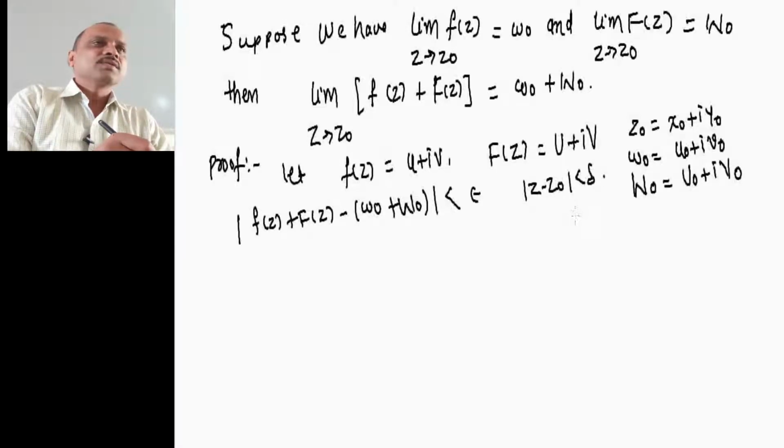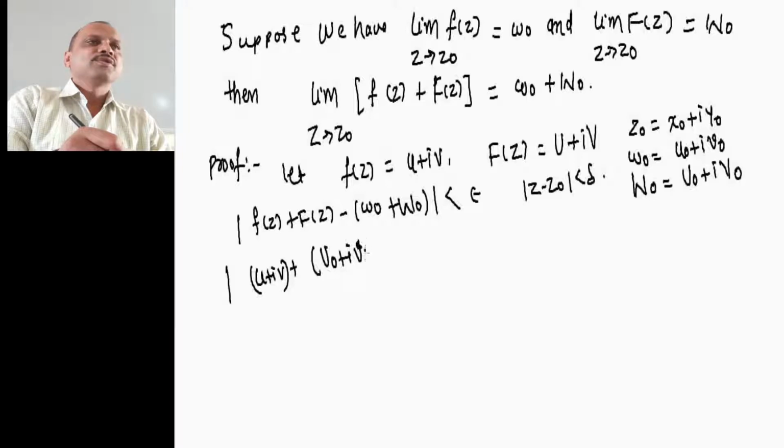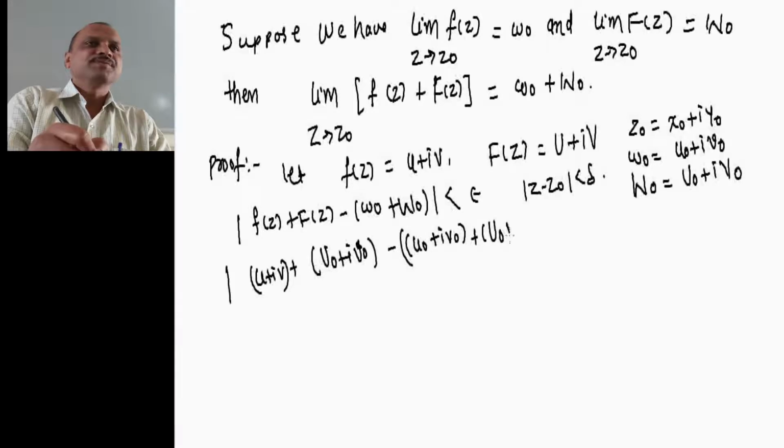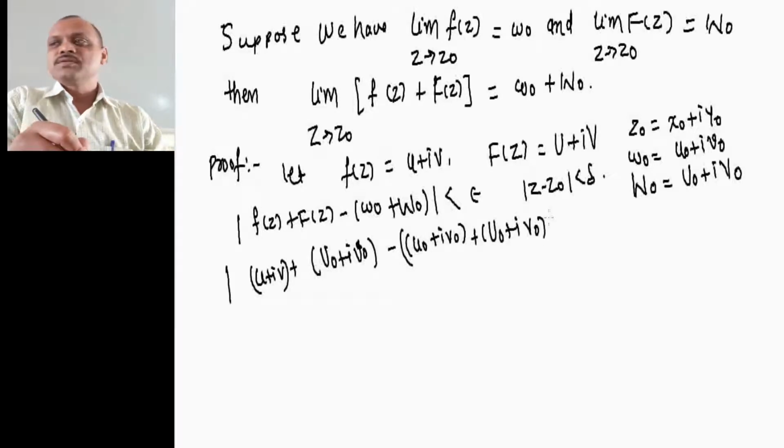Now let us calculate this. The value of small f of z is u plus iv, the value of capital F of z is capital U plus i capital V, minus w0, which is u0 plus i v0, minus capital W0, which is capital U0 plus i into capital V0.